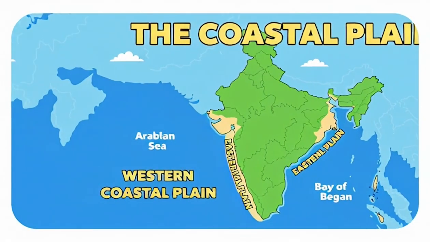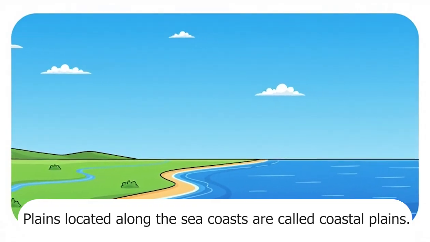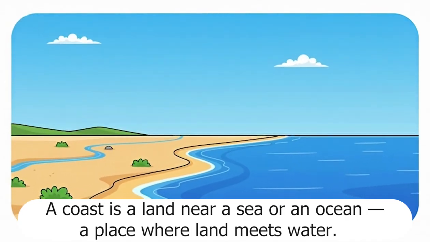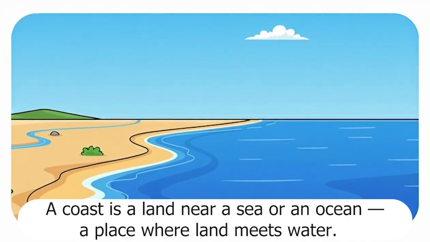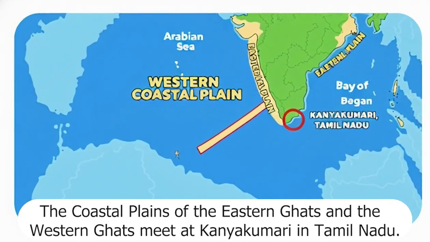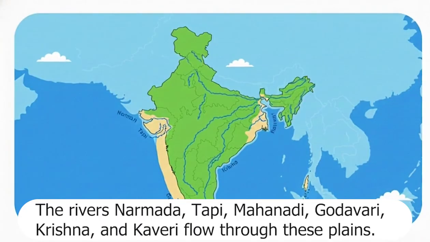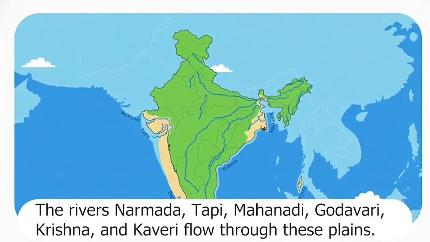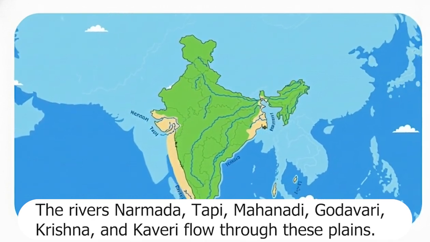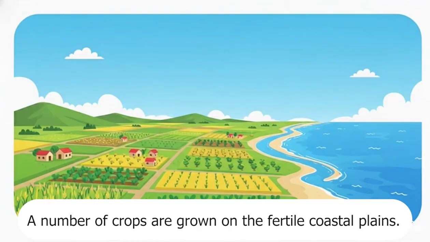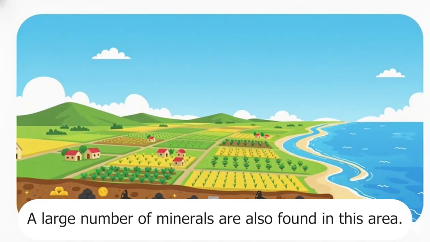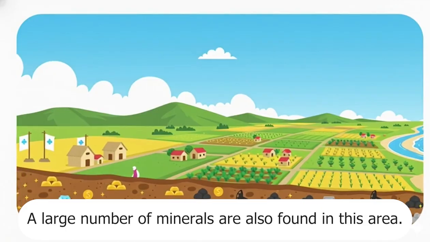The coastal plains. Plains located along the sea coasts are called coastal plains. A coast is a land near a sea or an ocean, a place where land meets water. The coastal plains of the Eastern Ghats and the Western Ghats meet at Kanyakumari in Tamil Nadu. The rivers Narmada, Tapi, Mahanadi, Godavari, Krishna, and Kaveri flow through these plains. They flow into the seas. A number of crops are grown on the fertile coastal plains. A large number of minerals are also found in this area.